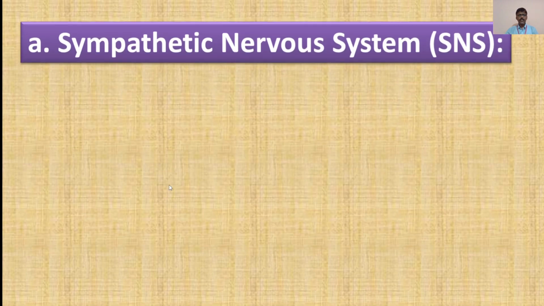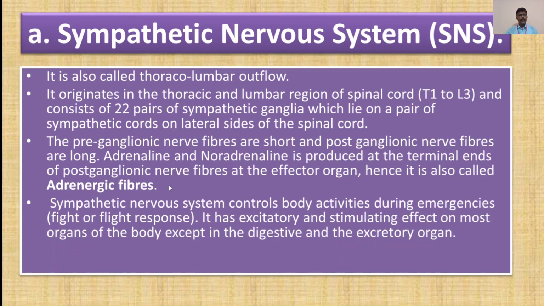Then, moving towards the next point, point A, the sympathetic nervous system or SNS. It is also called thoracolumbar outflow.